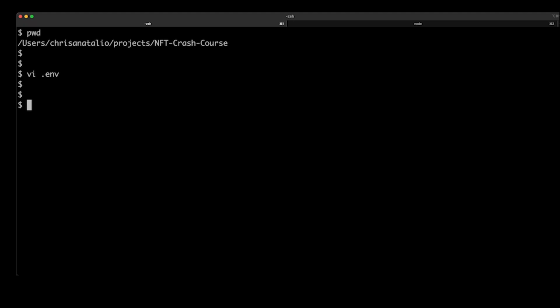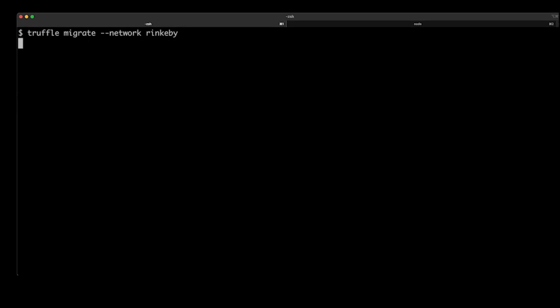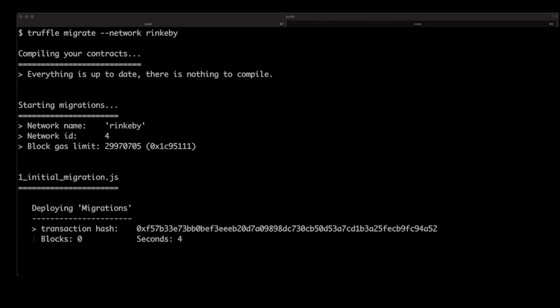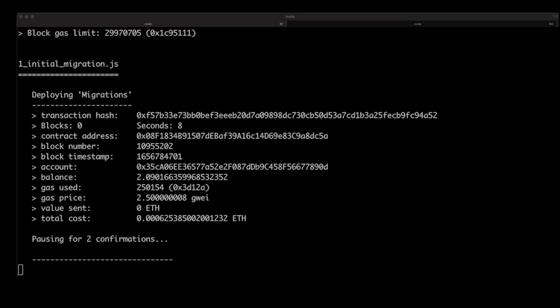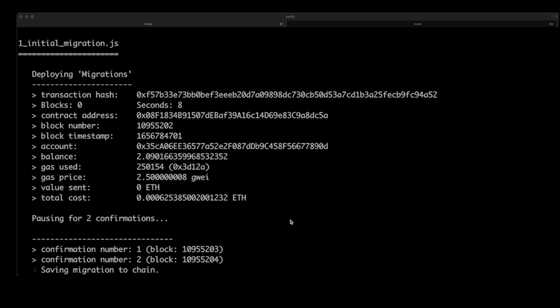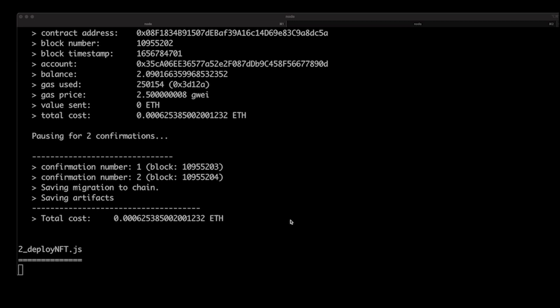Now, let's go back to the command line and execute truffle migrate --network rinkeby. This command will deploy our smart contract to the testnet rinkeby. Okay, so if you have your wallet mnemonic set up, your Infura project ID and secret set up, then your contracts should go through the deployment scripts and they should deploy to the testnet successfully. So you can see here, Truffle is running through the migration scripts, and then we need to broadcast that transaction to the actual blockchain.